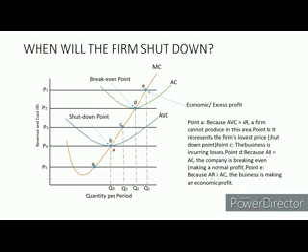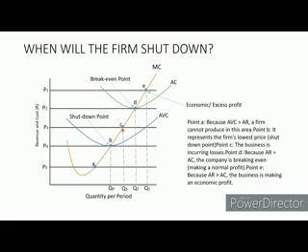This is the shutdown point. At point C, the business is incurring losses. However, it does not shut down because this is when it puts in some measures to try and stay in business.